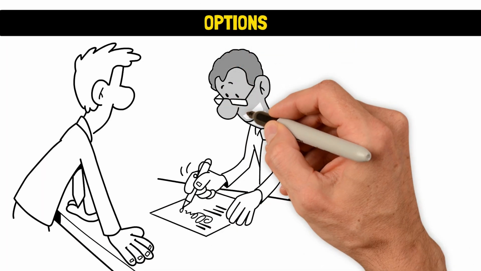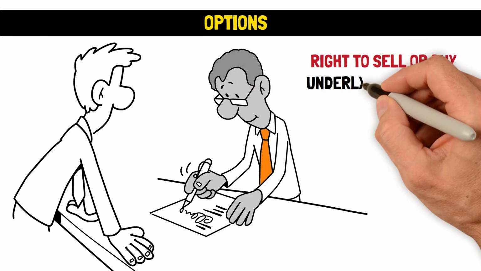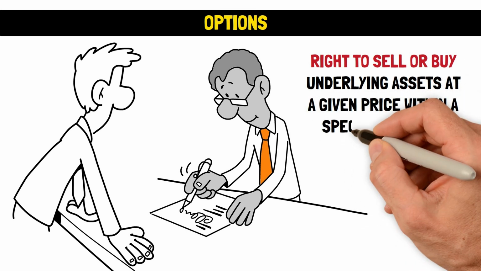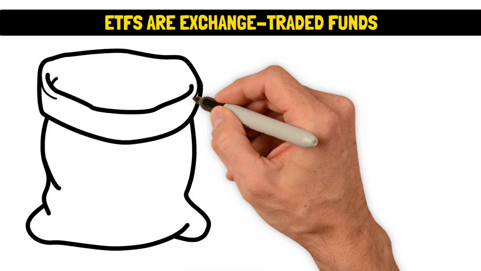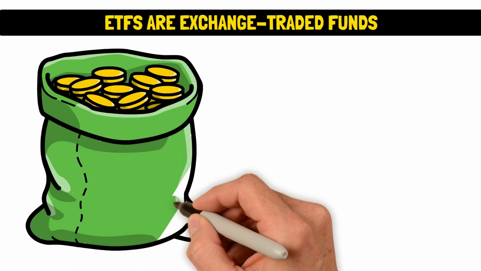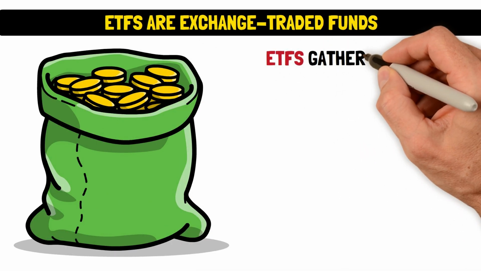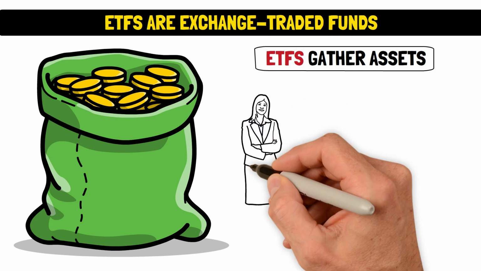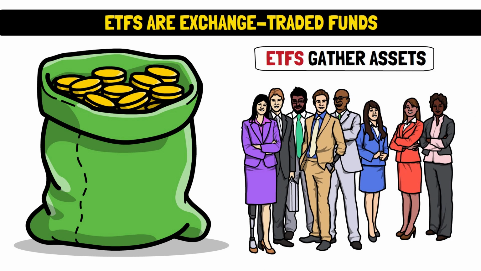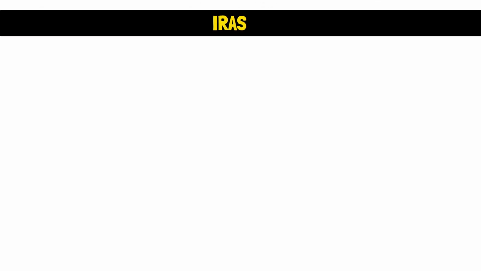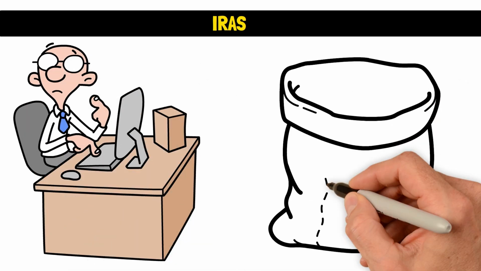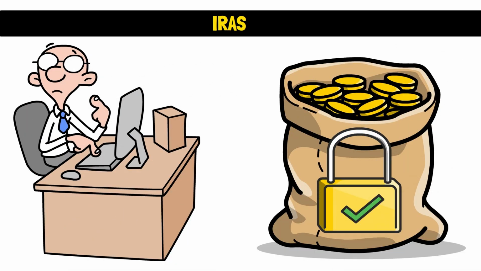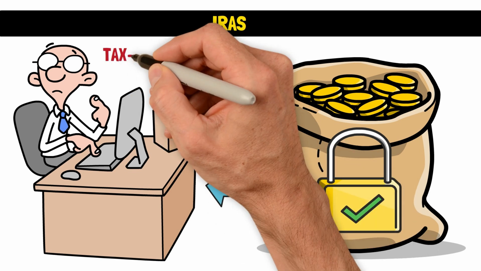Options. These are contracts that give a trader the right to sell or buy underlying assets at a given price within a specified period. ETFs are exchange-traded funds, a type of investment fund traded on the stock exchange market like stocks. ETFs gather assets from various investors to invest in a multiple-streamed portfolio of stocks. IRAs, known as individual retirement accounts. As the name suggests, these are accounts created to help save money and invest for retirement using a tax-advantaged method.